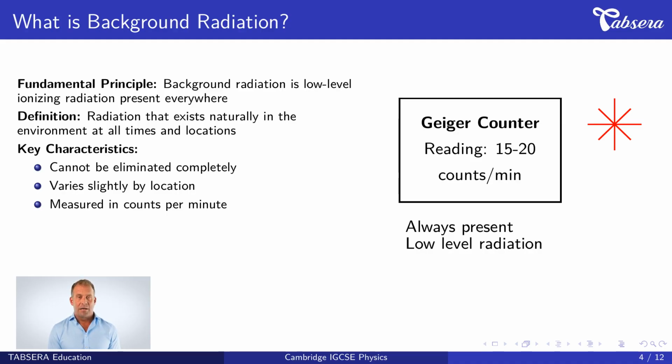It varies slightly by location. Mountainous areas typically have higher levels than coastal regions. It's measured in counts per minute using a Geiger counter. The diagram shows a typical Geiger counter reading of 15 to 20 counts per minute, which represents normal background radiation levels.